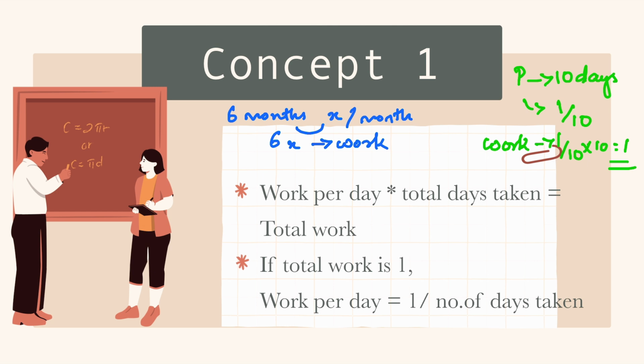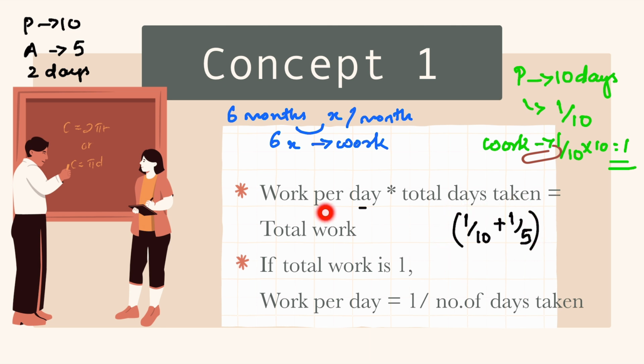In the earlier case we said Prakash takes 10 days, Amar takes 5 days, and let's say they work together for 2 days. It is given they work together for 2 days. So how do we write this data in this equation? Work done per day. Prakash, work done per day will be 1 by 10. Now, work done per day for Amar, who takes 5 days, will be what? 1 by 5. So we will add these two. This is the total work done per day.